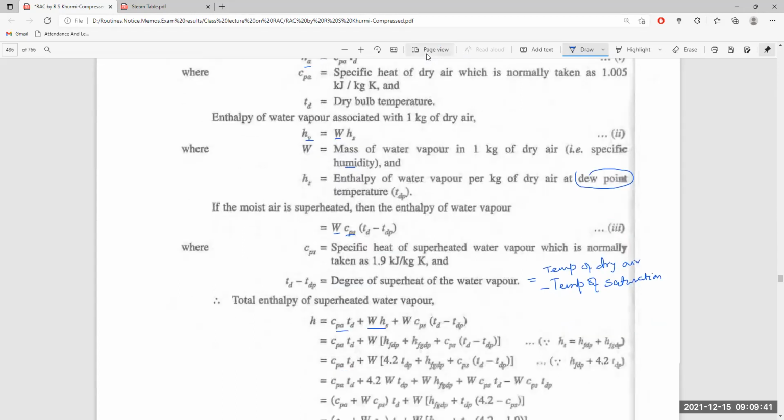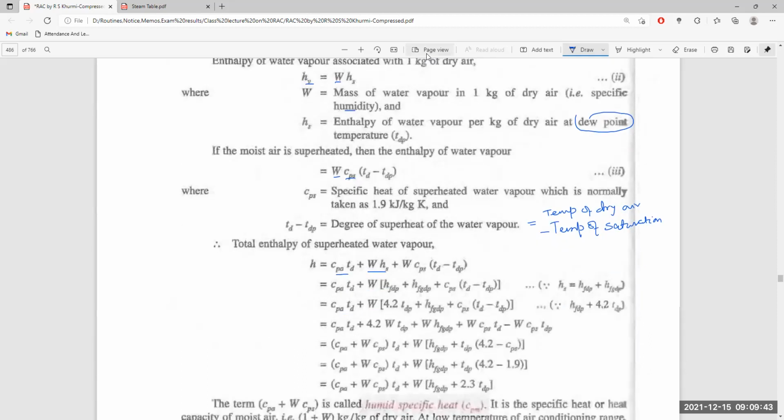So what we have to do here is simplify this equation, that is CP, W, HTP plus HGP, where H is the enthalpy of the water vapor per kg of dry air at dew point, equal to HFDP plus HGFDP. What is HFDP?